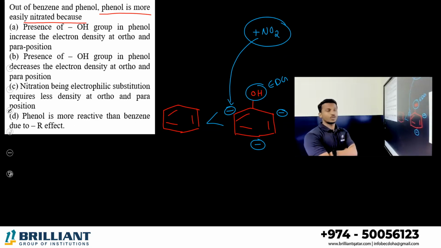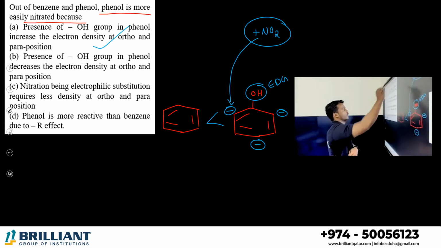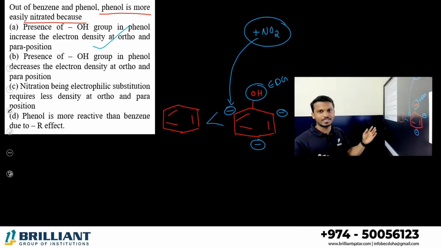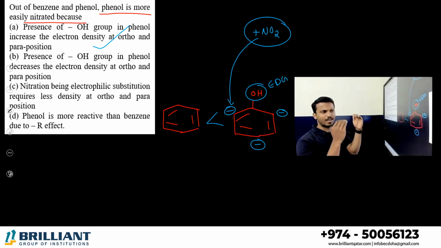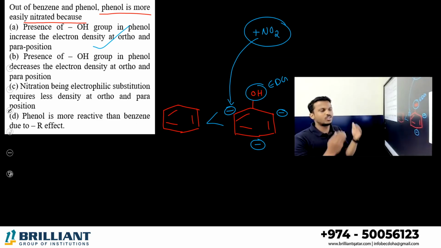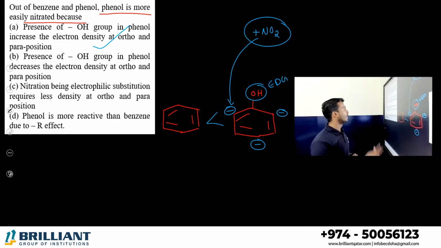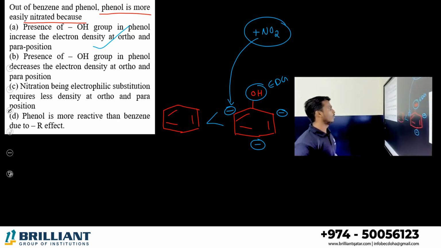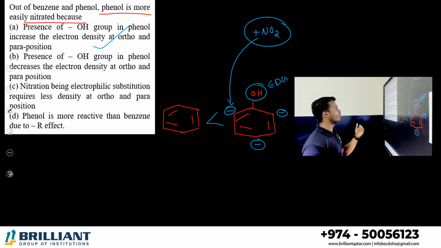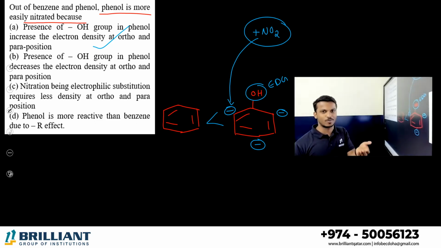The presence of the OH group in phenol increases the electron density at ortho and para. Of course. At the OH position, due to resonance, you can see the negative charge. Negative charge means electron richness on ortho and para. Option B says the presence of the OH group in phenol decreases it. No, it is a donating group, right? So it will increase the electron density.